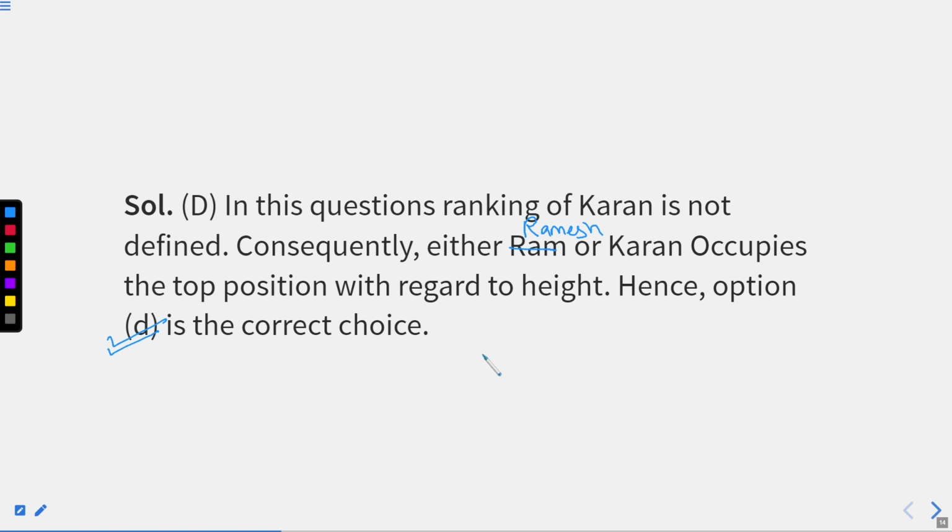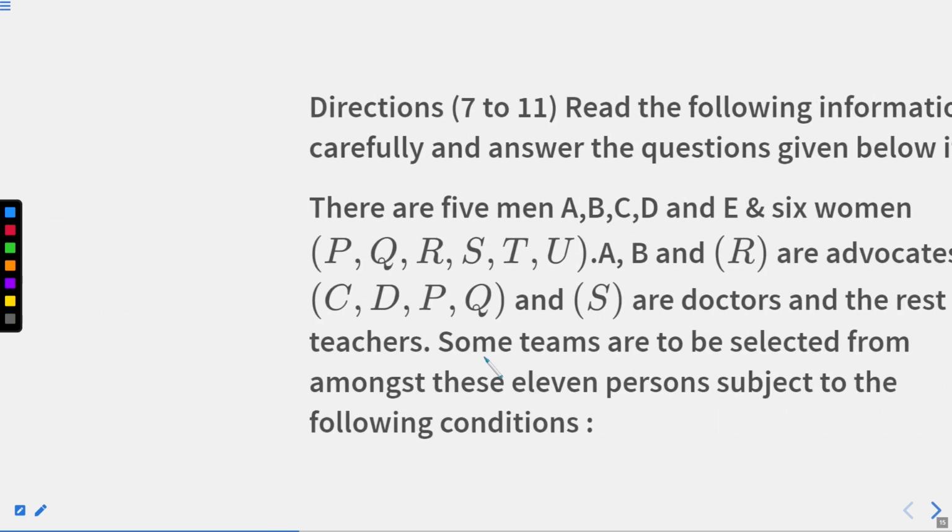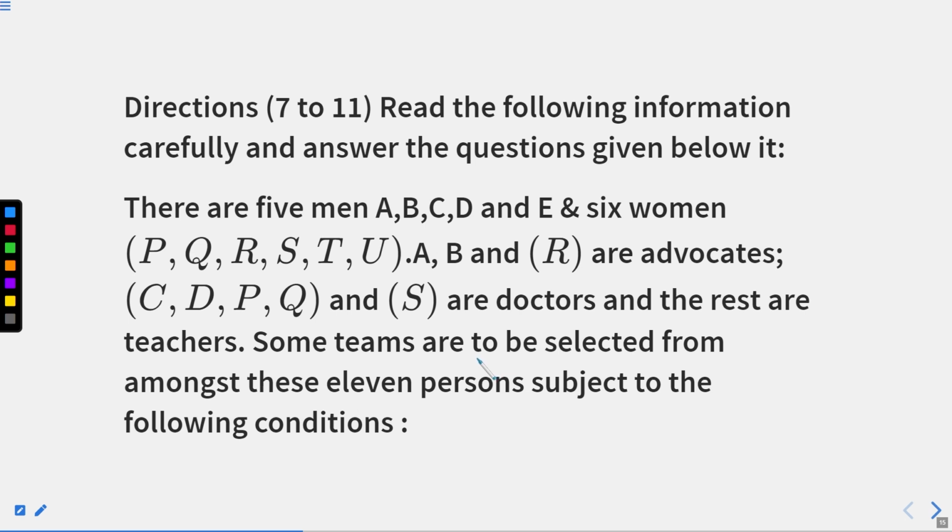Now we'll move to the next set of questions. For that we have some set of instructions, set of directions. We need to follow them as we do in the first 5 questions, right? Now I'll directly move to the next part, that is question number 7 to 11. So read the direction carefully. This direction will be applicable from question number 7 till question number 11, right? The statement says to read the following information carefully and answer the questions below.